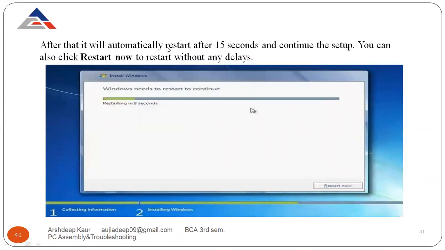After that, it will automatically restart after 15 seconds. We just have to wait 15 seconds and continue the setup. You can also click Restart now to restart without any delay. It's up to you whether you want to wait or restart. For restarting, click on this button, Restart now.